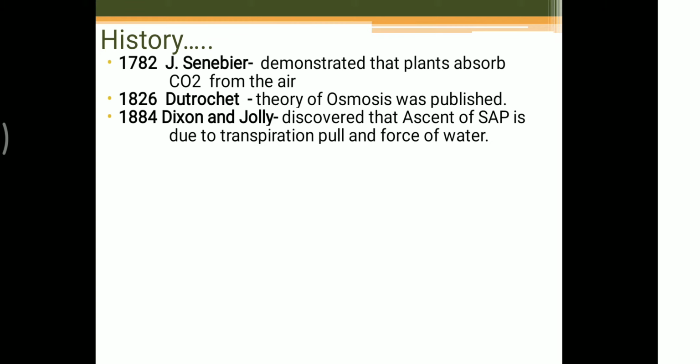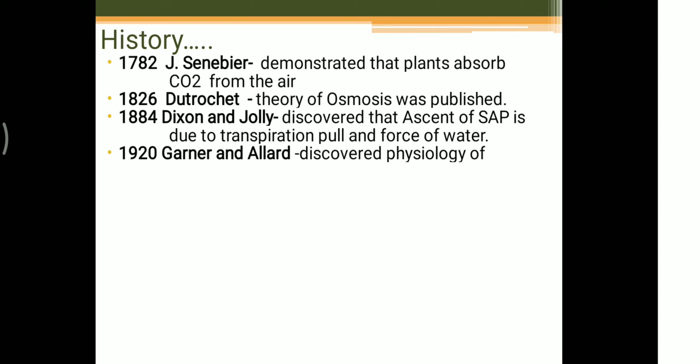That sap is present in the soil, and from the soil it is absorbed by the plants through the root. The process of absorption of the sap through the root toward the uppermost part of the plant is known as the ascent of sap. But the ascent of sap is explained by various mechanisms, and Dixon and Joly explained the transpiration pull mechanism and the force of water mechanism. What is meant by transpiration? Loss of water through the aerial parts of the plant is transpiration, and that transpiration is responsible for the ascent of sap.